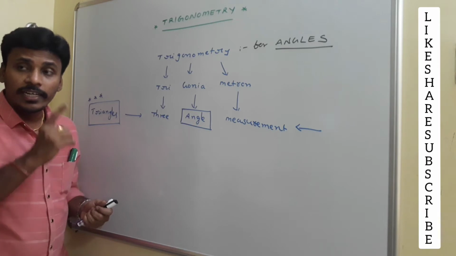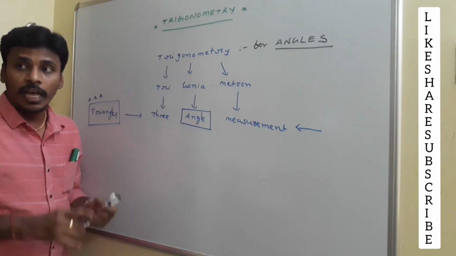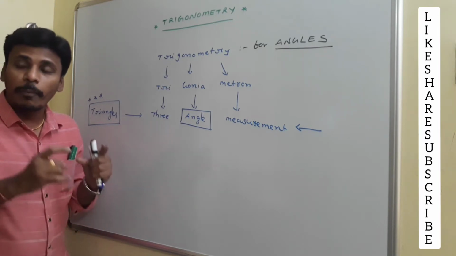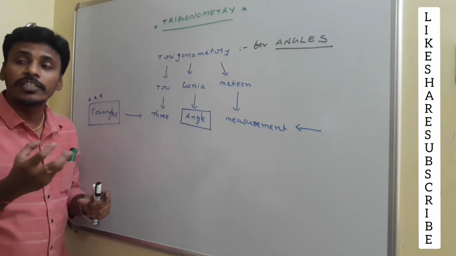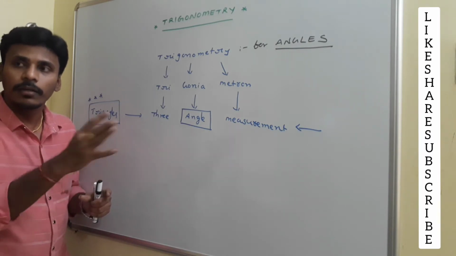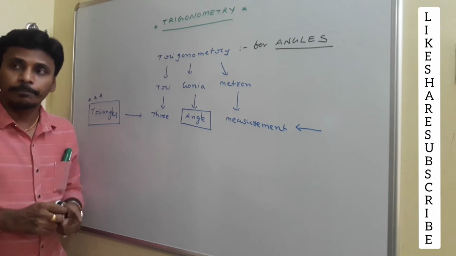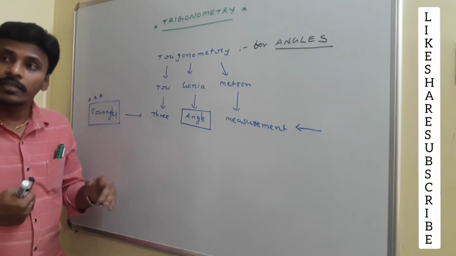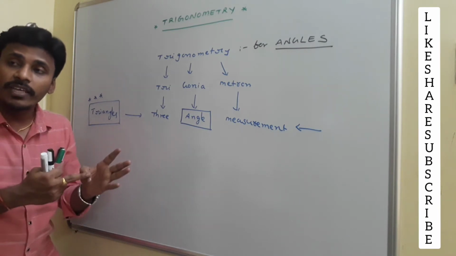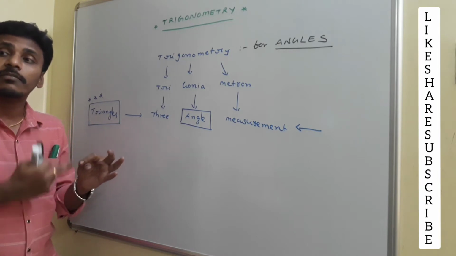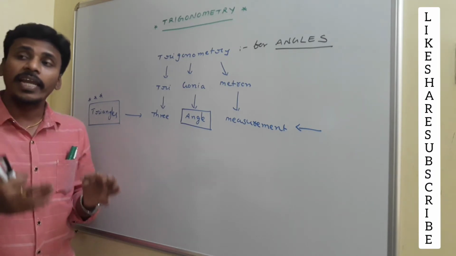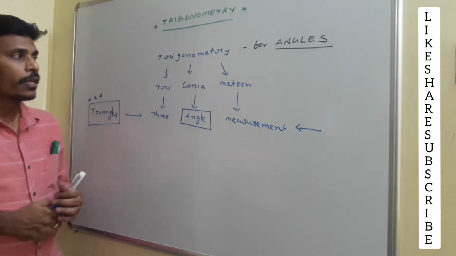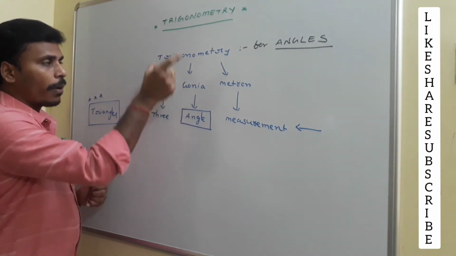What I am saying? Trigonometry is meant for angles. If there is an angle, then automatically you will get a chance to utilize trigonometry, and by using the concepts of trigonometry, we will simplify the situation related to a particular problem. Basically trigonometry deals with triangles. Why are we dealing with triangles instead of angles? Trigonometry deals with angles, and then we extend it to triangles. If we discuss many properties related to triangles, then it is very easy for us to extend all those properties to different types of polygons.